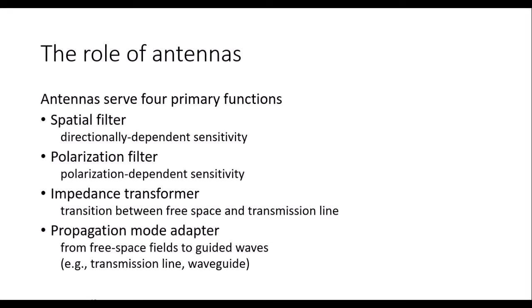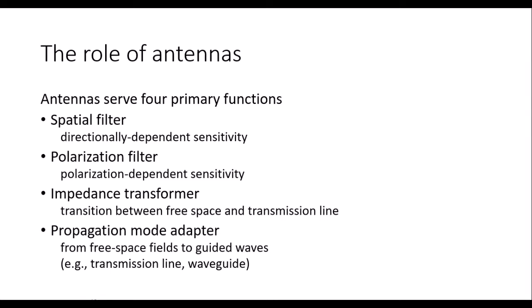The second one is the polarization filter. It is polarization dependent sensitivity. If the signals are transmitted in a particular polarization, the receiver is also going to receive only signals of that particular polarization. Impedance transformer: a transition between free space and a transmission line. Free space has one impedance value and the transmission line has a different impedance value.